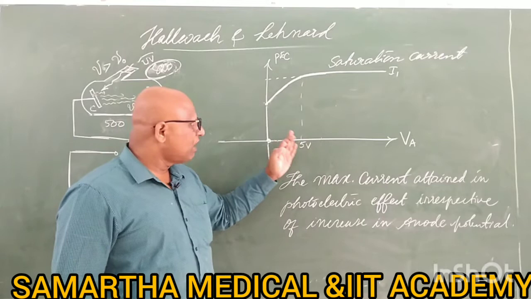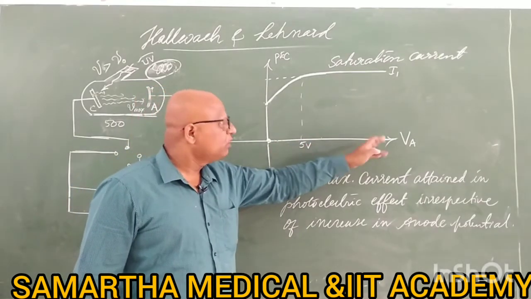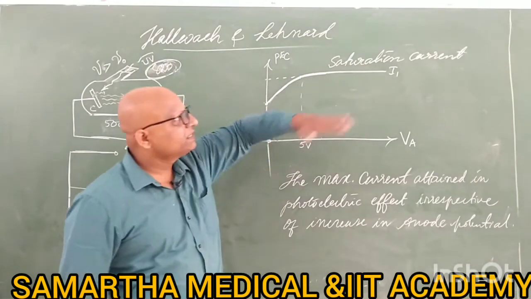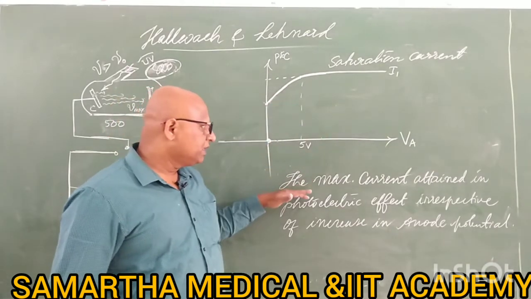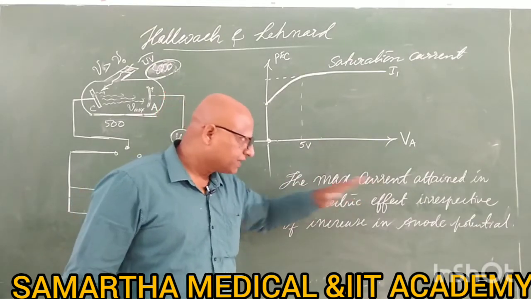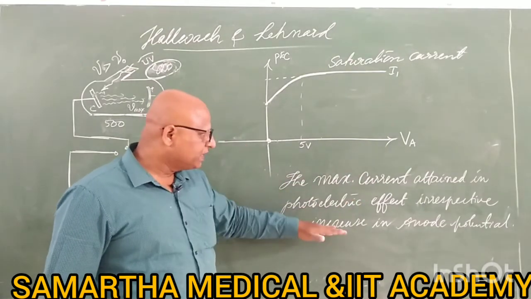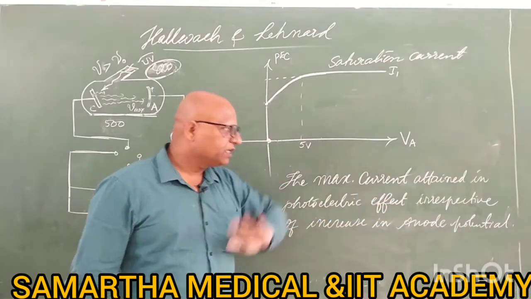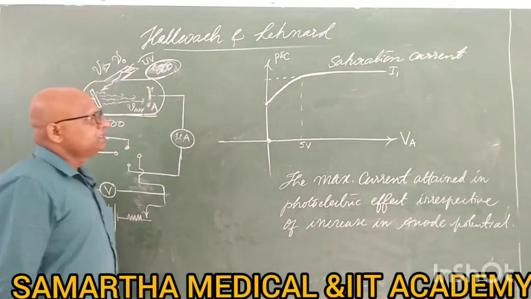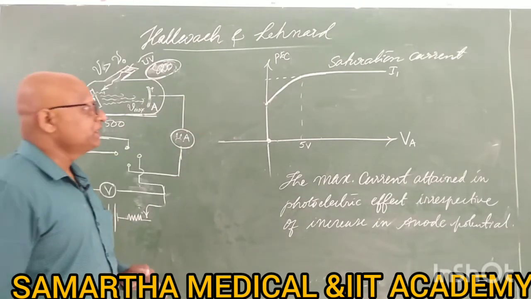See the definition. If you increase after 5 volts, to 6, 7, 8 volts, there is no increase in current. The current is maximum and it has reached its saturation value. The maximum current attained in the photoelectric effect irrespective of the increase in anode potential is known as saturation current.